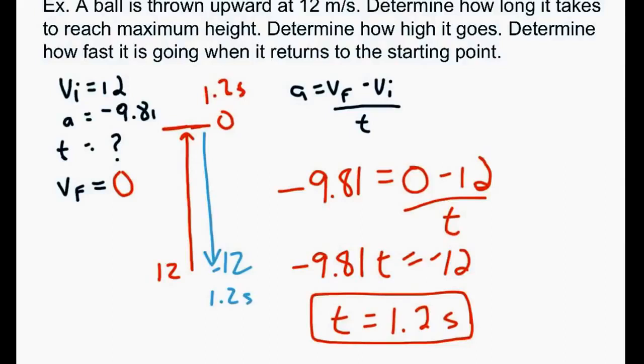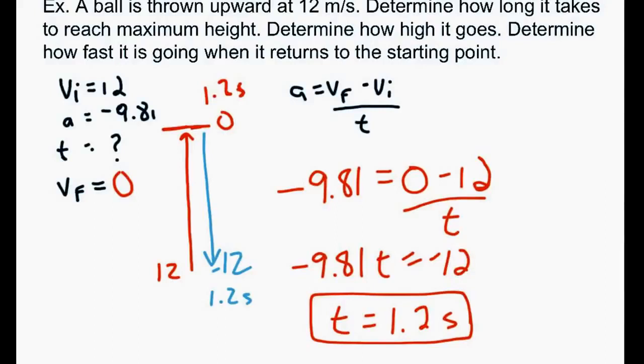So the first part we did, the second part says how fast is it going, or how high does it go. Then the last part is what is its speed when it returns. So we've already answered that one. So our returning speed will be negative 12 meters per second. Okay, so the only thing we've got left to figure out is how high does it go.